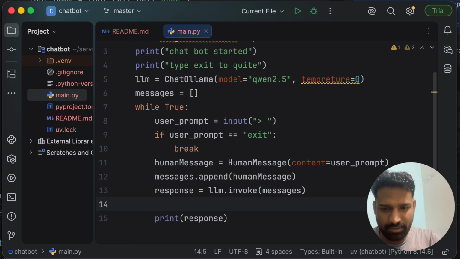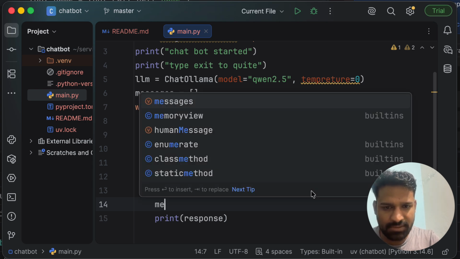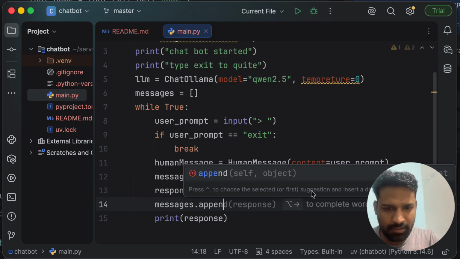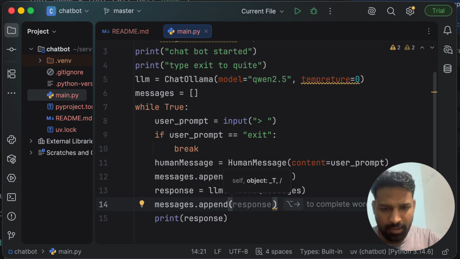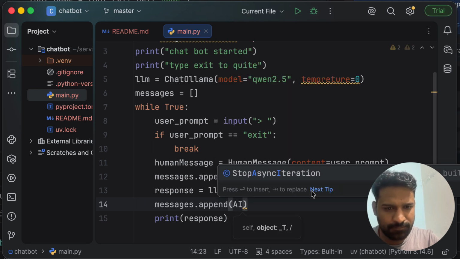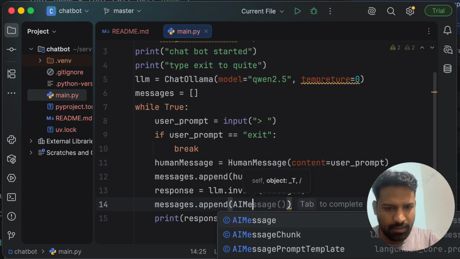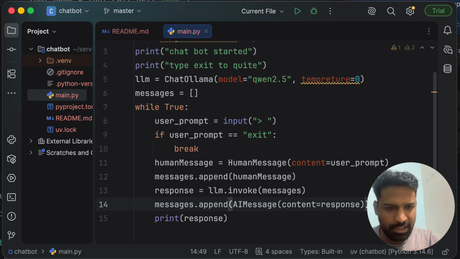So we'll write messages.append AIMessage, and content equal to response. In this way, our messages array will have the user prompt and the generated response as well. So in every run, we will give the whole history to the LLM with every new prompt.